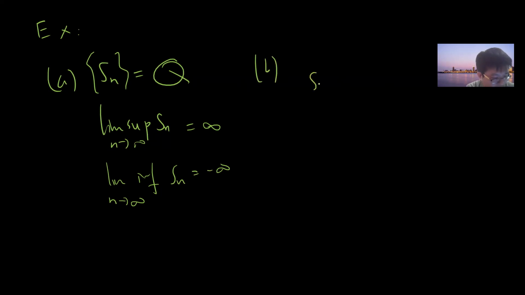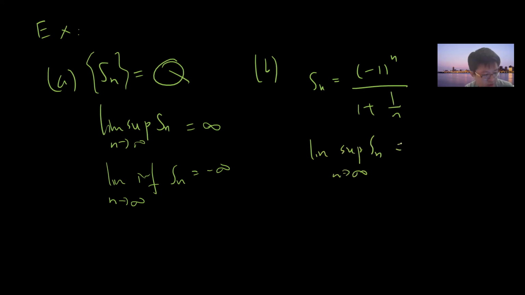Now let's say Sn is minus 1 to the n, times 1 plus 1 over n. Limit sup is what? If you choose all the plus signs, this is 1 as n goes to infinity. And the limit inf is minus 1.